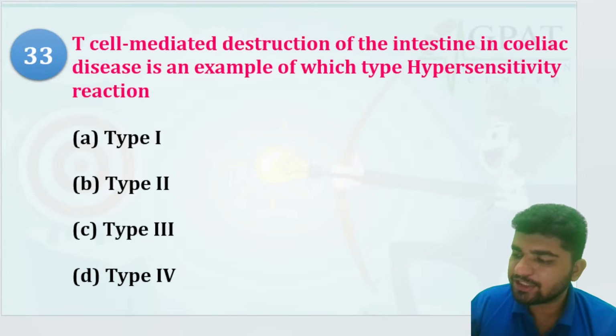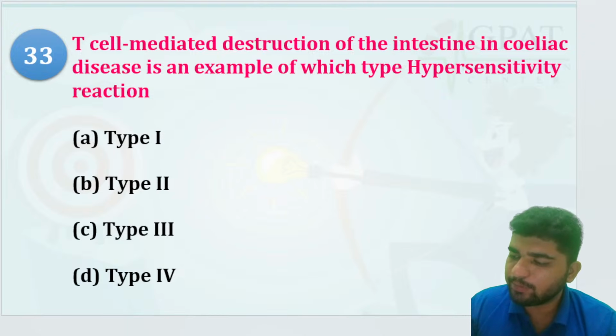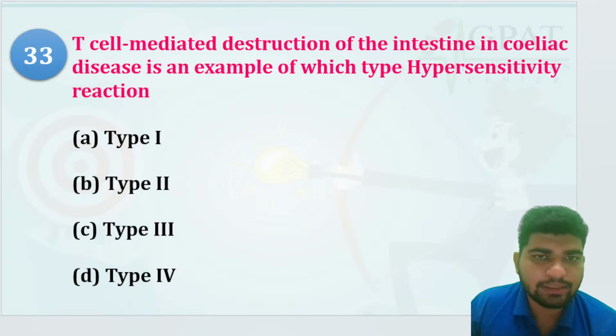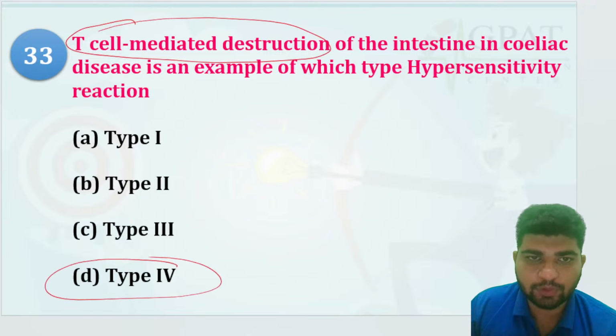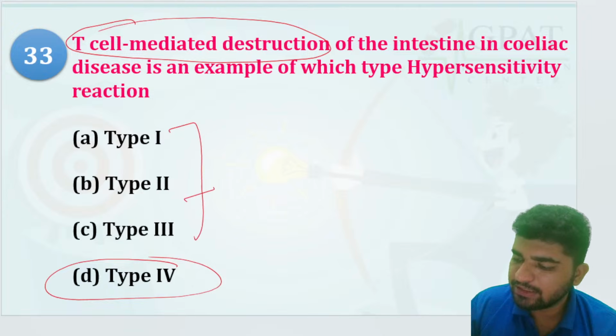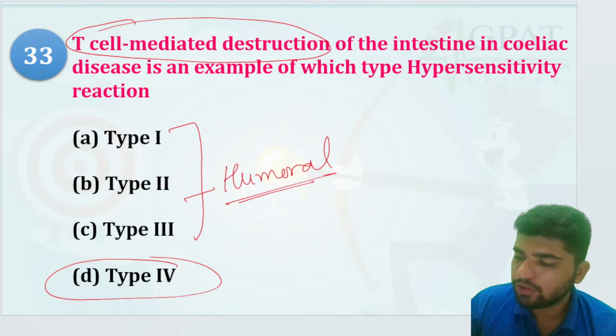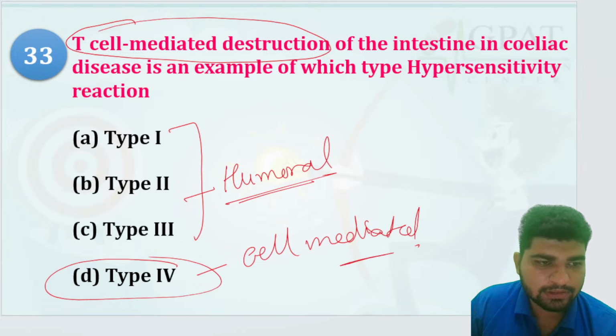T cell mediated destruction of the intestine in celiac disease is an example of which type of hypersensitivity reaction? T cell mediated destruction is type 4. Among them, types 1 to 3 are the humoral ones, and type 4 is the cell mediated.